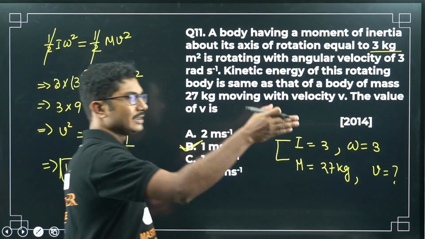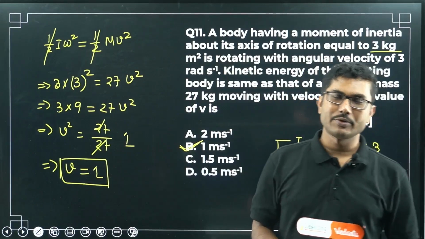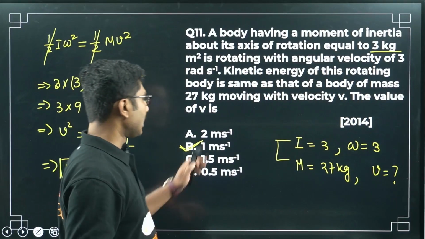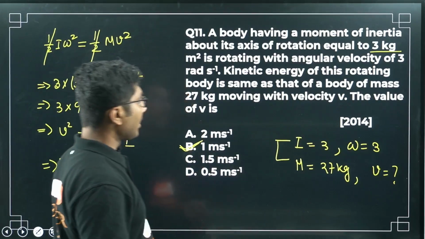It can be on this side or that side, whatever positive or negative you consider, but the magnitude will be v equal to 1 meter per second. So the correct answer is option B. Simple question. I hope you enjoyed this.